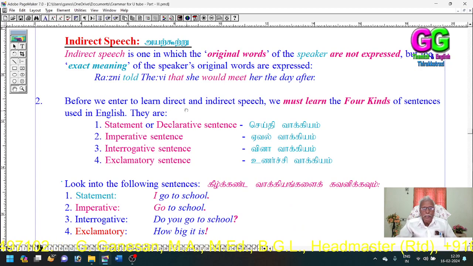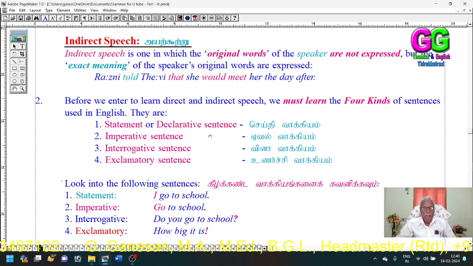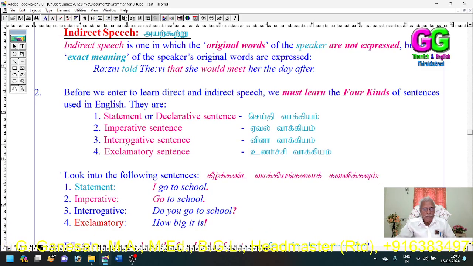Before we enter to learn direct and indirect speech, we must learn the four kinds of sentences used in English. First of all, we have to know the names of the four kinds of sentences. One is statement or declarative. Second is imperative sentence. Third is interrogative sentence. Fourth is exclamatory sentence. These are the four kinds of sentences used in English, as in other languages, as in our mother tongue Tamil.